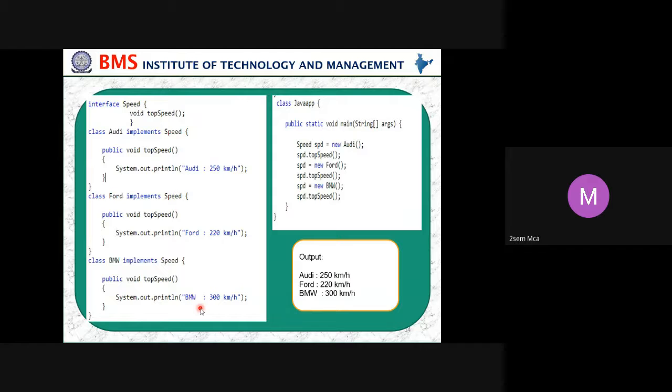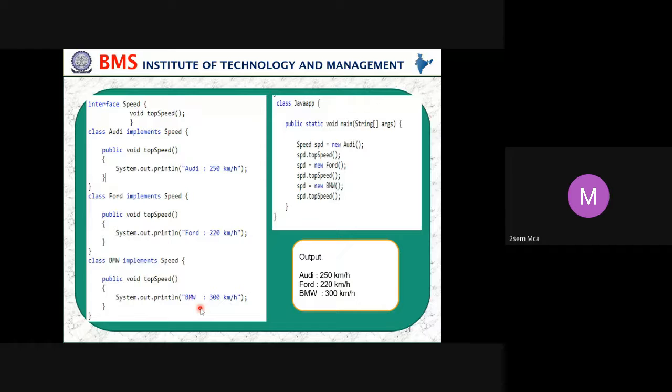Then we are calling SPD dot top speed. We are calling from the RD SPD, calling the speed of the RD. In the same way, create one more object for Ford and call that method. Then create one more object for BMW and call that method.